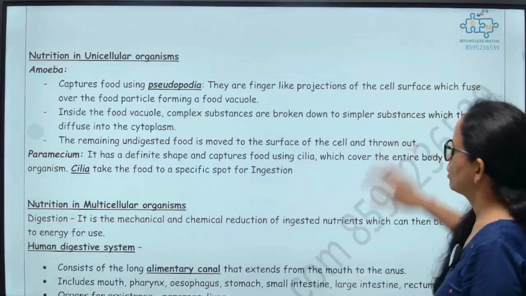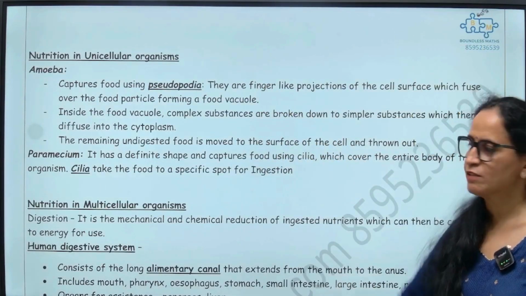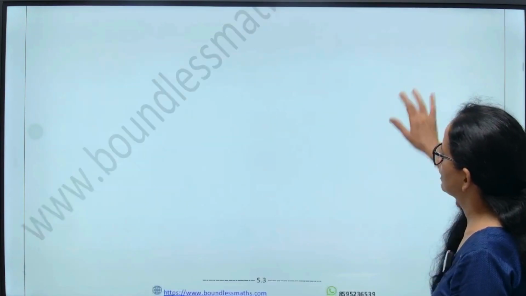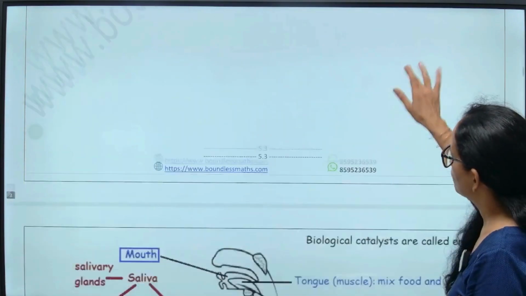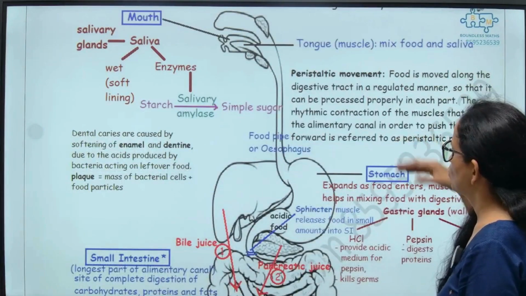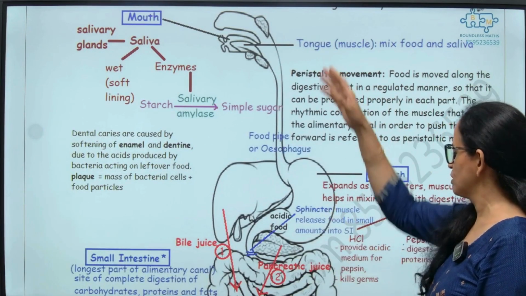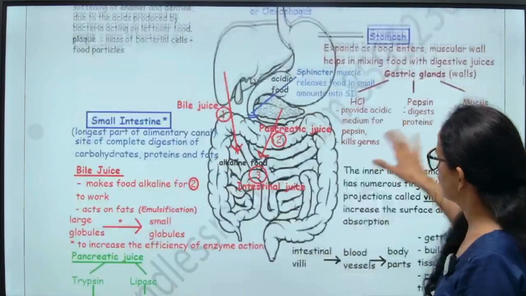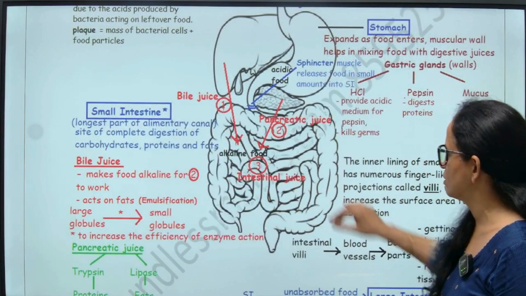Then we talked about nutrition in unicellular organisms, amoeba and paramecium, and for multicellular we covered details of the human digestive system. So what are the different enzymes and what is the path followed by food? Digestion starts in the mouth and ends in the small intestine. Don't ever write large intestine, right?